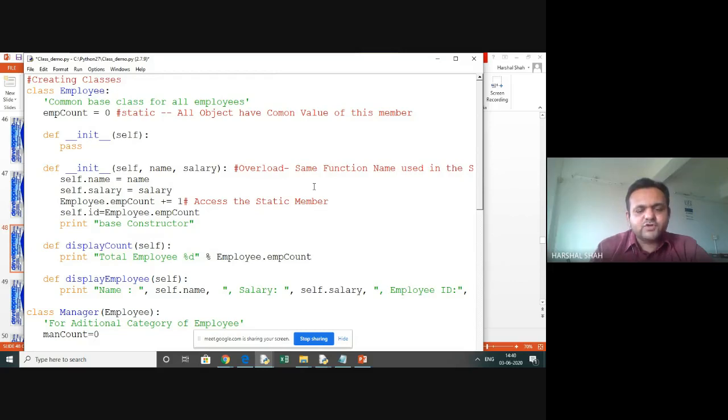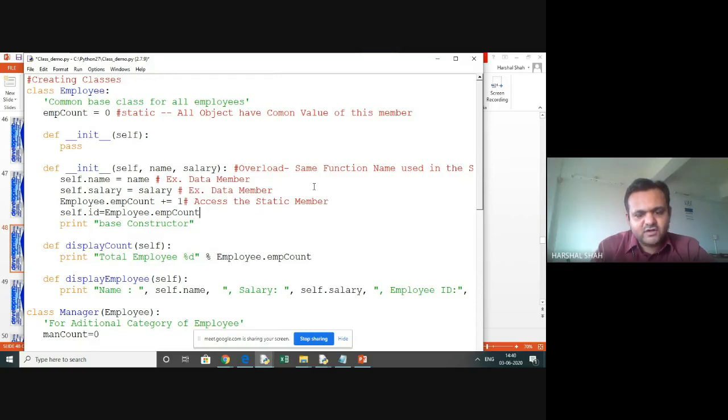Now what I am talking about, this all becomes what? This is an example of a data member, right? Again, this is also an example of a data member.